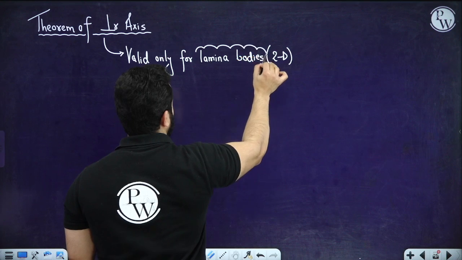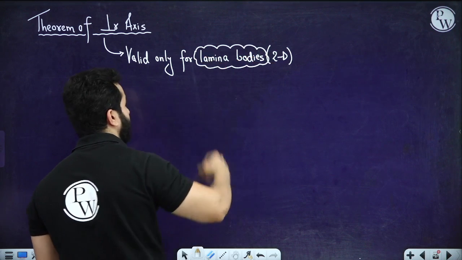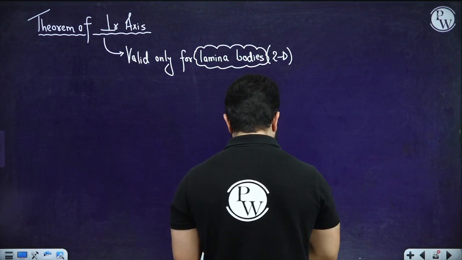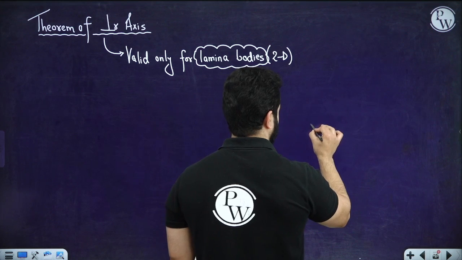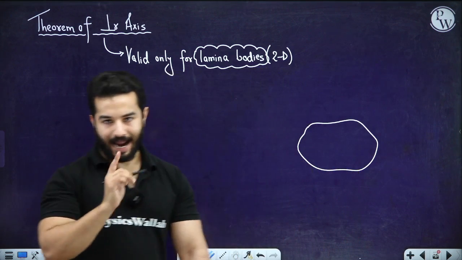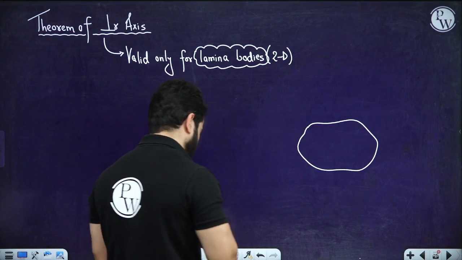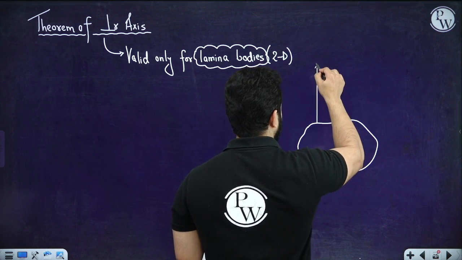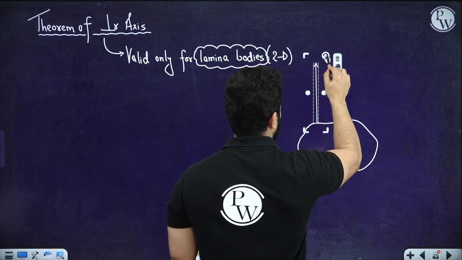This is a point to be noted, right? And what does it state? It states that let's suppose we have a rigid body, a laminar body, and we want to find the moment of inertia about an axis which is perpendicular to the plane of this body.